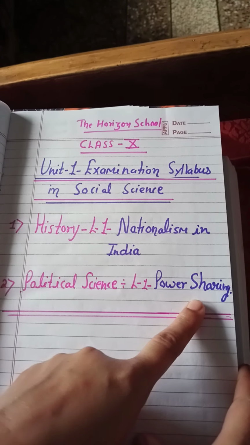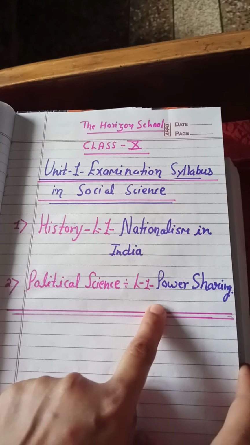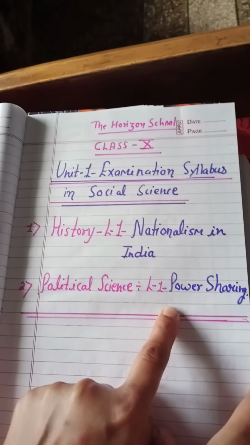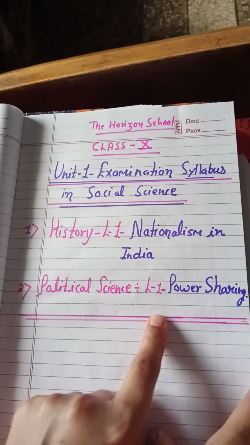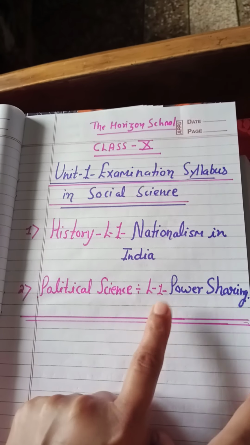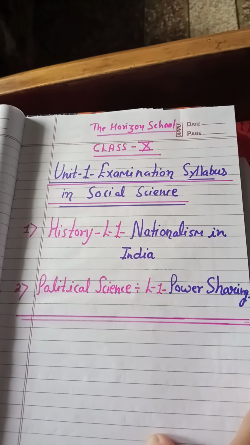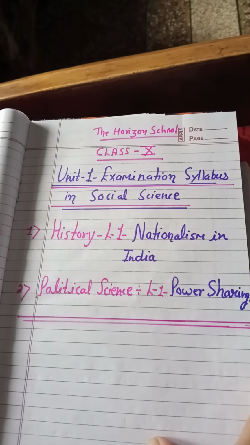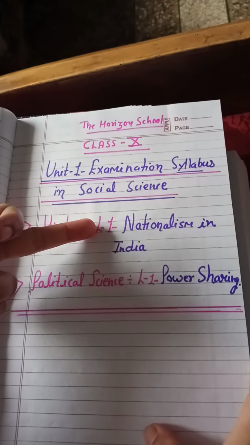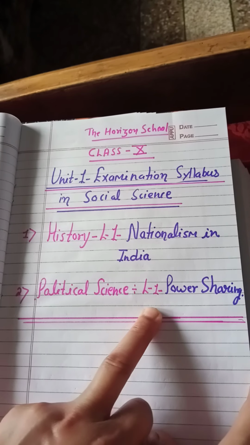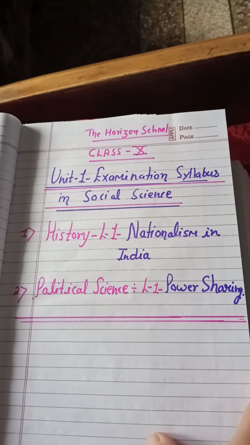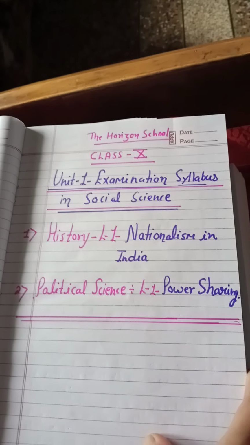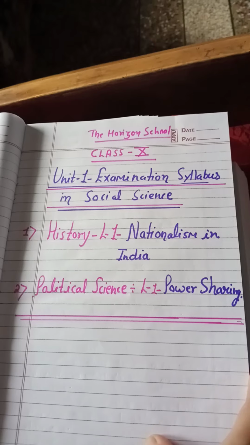science lesson, Power Sharing. The reason behind selecting Power Sharing is that after the revised syllabus of CBSE, 3 chapters of geography and 1 chapter, Democracy and Diversity, from, you can say, economics have been totally deleted. So that's why I have selected 1 chapter from history and 1 chapter from civics, or political science, Power Sharing. So it is very clear what your Unit 1 SST syllabus is for your online Unit 1 examination.